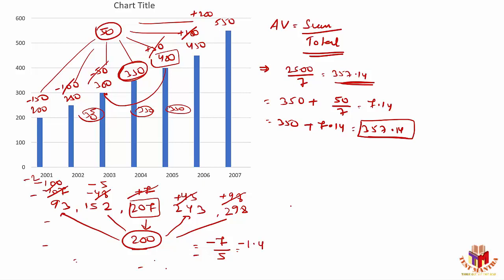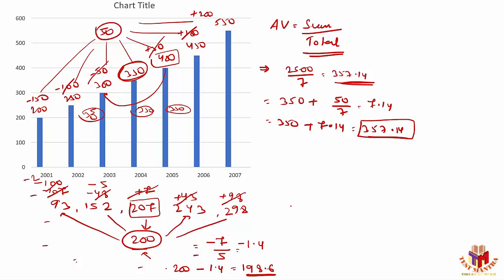So what was my assumption? My assumption was nothing but 200 here. And from that I'm subtracting 1.4. So if I subtract 1.4 from this value, the remaining is nothing but 198.6. My average will be nothing but 198.6, right? So I'm just choosing my own number to correlate the values.